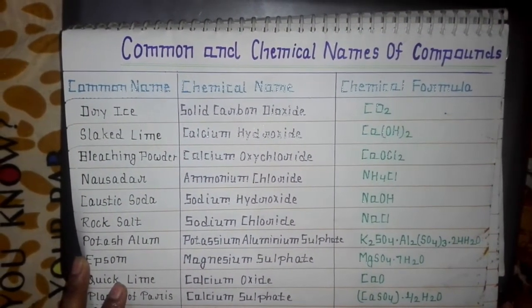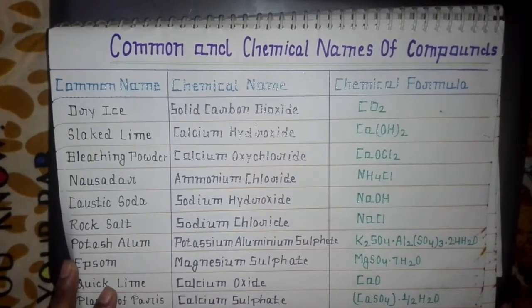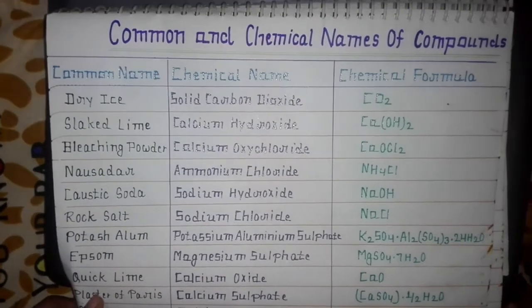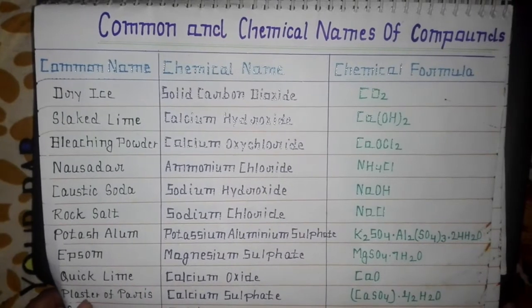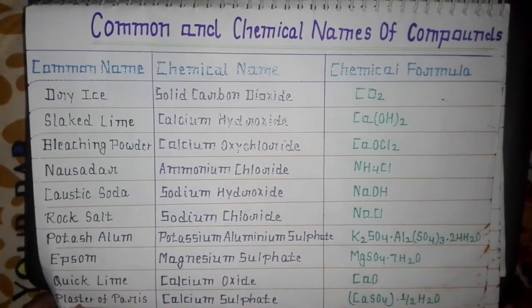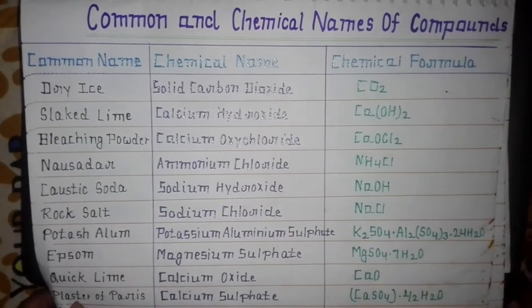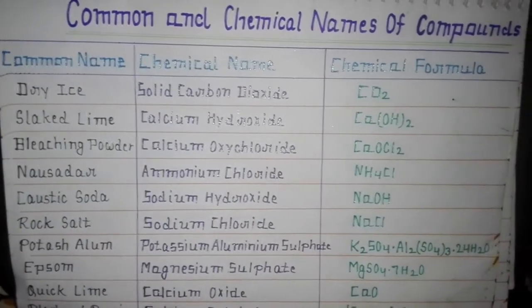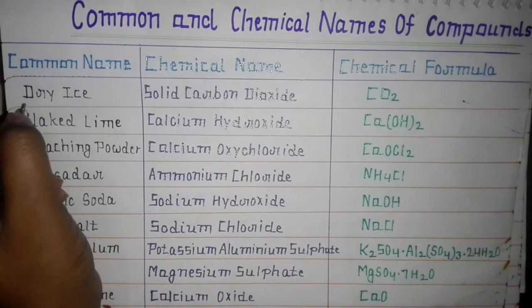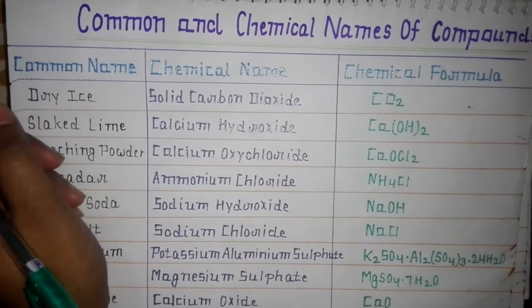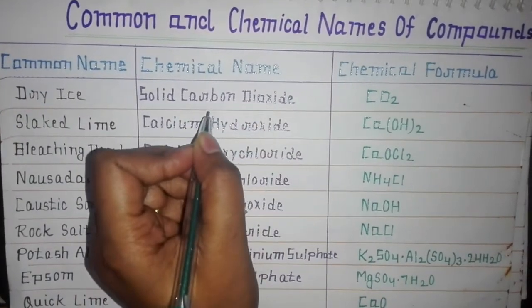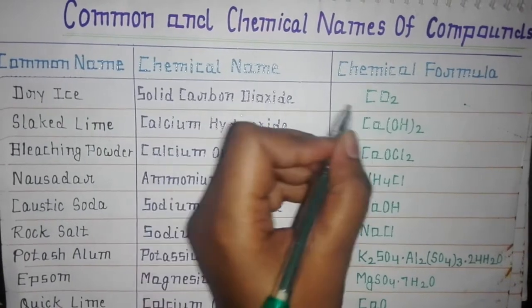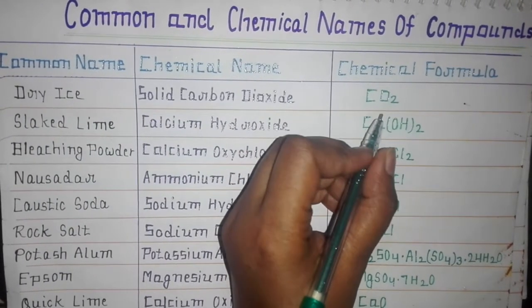So today I am present here with common and chemical names of compounds. It is very important from examination point of view. So let's start with dry ice. Common name dry ice. Chemical name is solid carbon dioxide and its chemical formula is CO2.